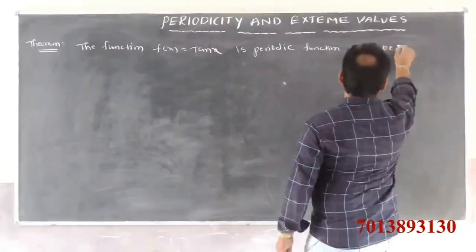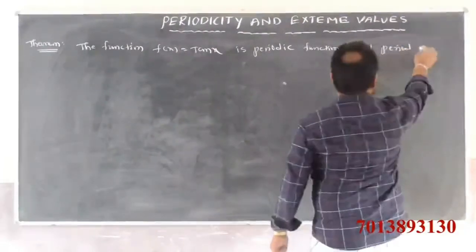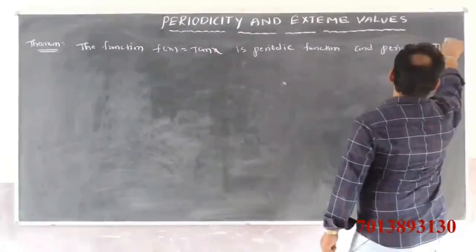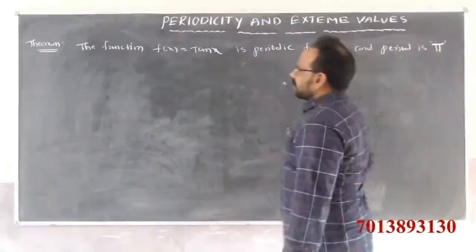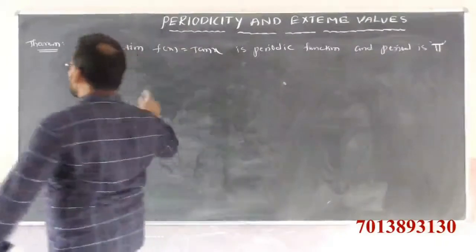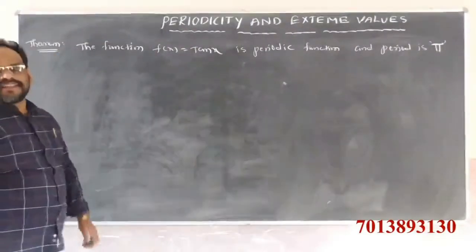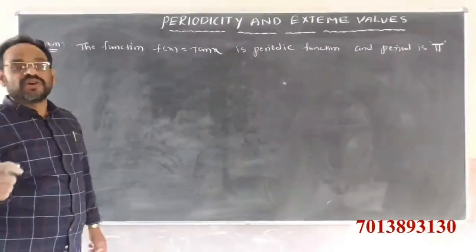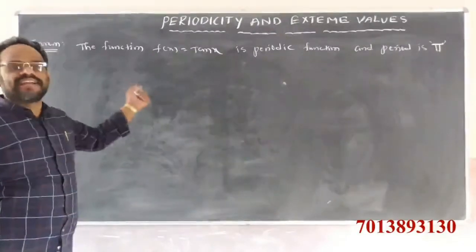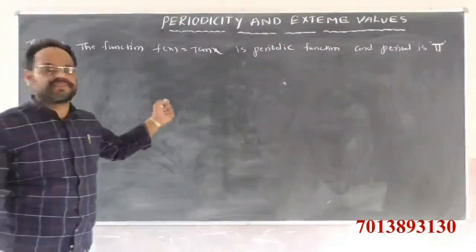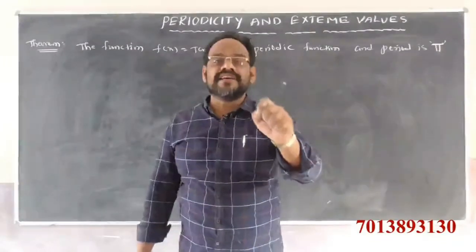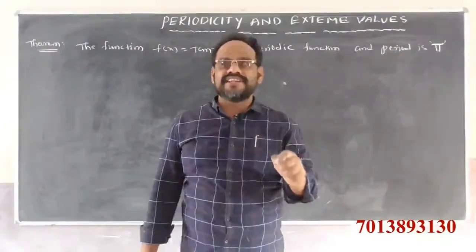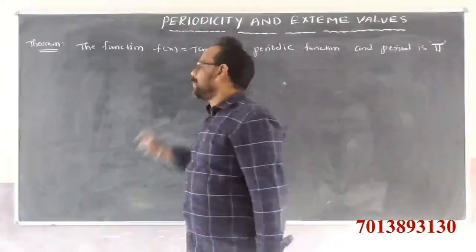Observe here, the function f of x is equal to tan x. That means the tangent function is also a periodic function. The period is how much? Pi. Clearly, the period is pi.